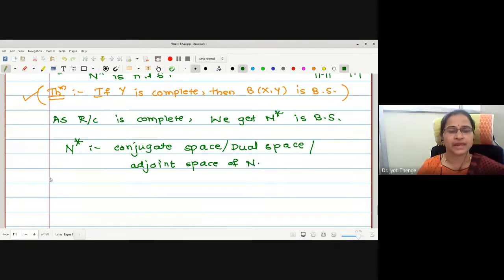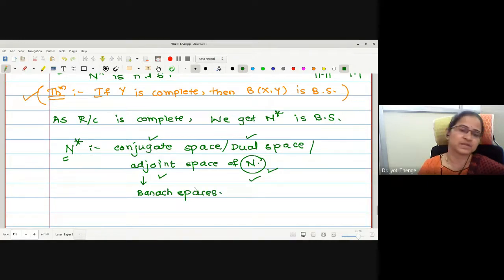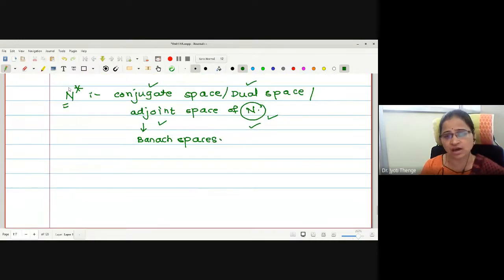N star is called the conjugate space, dual space or adjoint space of which set? Of the set N, because in this N star we were collecting all the functionals defined on N. Therefore this conjugate space itself is a Banach space. Actually we were interested in all Banach spaces because we were studying Banach spaces in this topic. Therefore N star, which is a collection of all functionals, is a Banach space and we were going to call it either conjugate space or dual space or adjoint space.